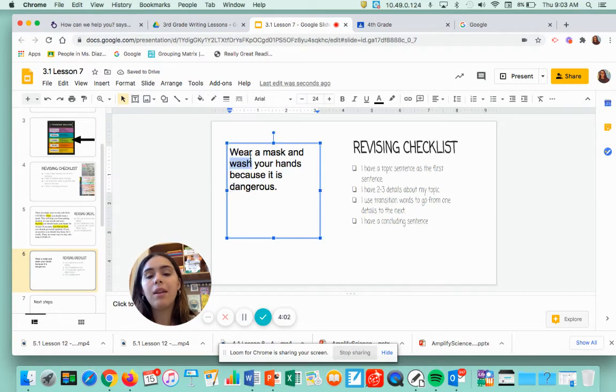So I want to make sure that today you're going to go and rewrite your paragraph. You're going to revise your paragraph to make sure that you have everything from the revising checklist. I want to see 5 to 6 sentences.